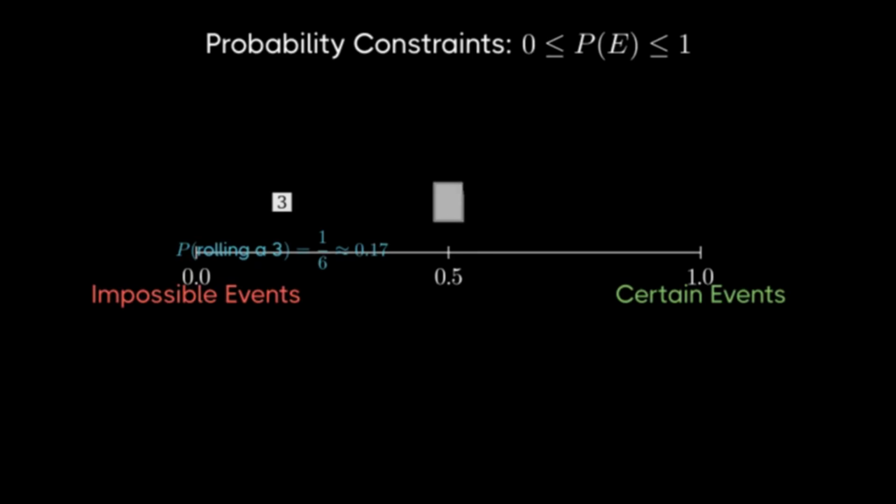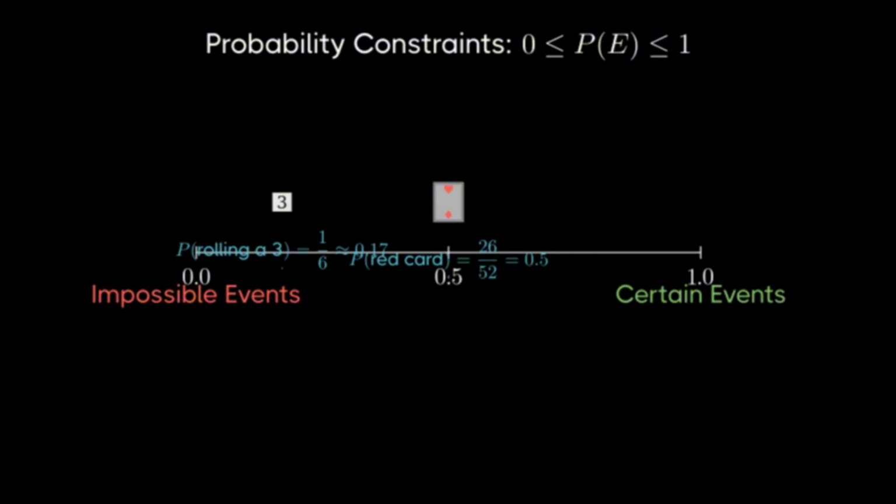Another example is drawing a red card from a standard deck. In a deck, half the cards are red, the hearts and diamonds, and half are black. So there are 26 red cards out of 52 total cards, giving us a probability of 26 divided by 52, which simplifies to 1/2 or 0.5. This represents a 50% chance, right in the middle of our probability scale.